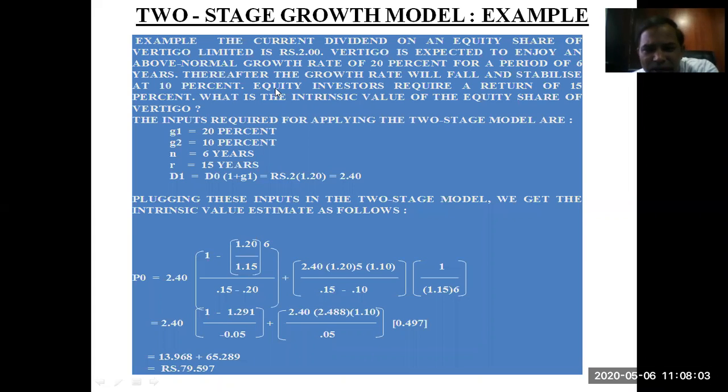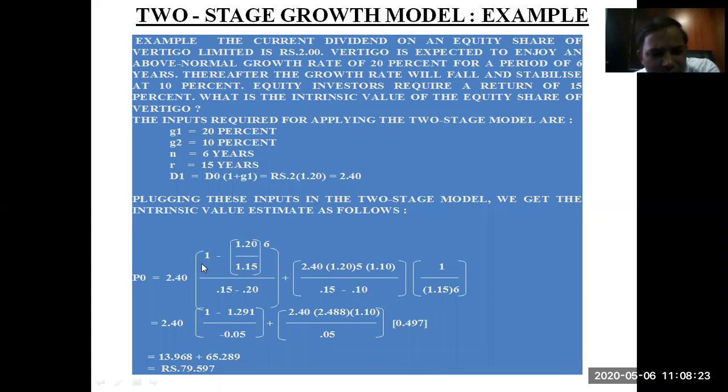Equity investors require a return of 15%. So this is the required rate of return of investors, 15%. Calculate the intrinsic value of the equity share of Vertigo, that is, we need to calculate the price of this company's shares by putting in all these values.